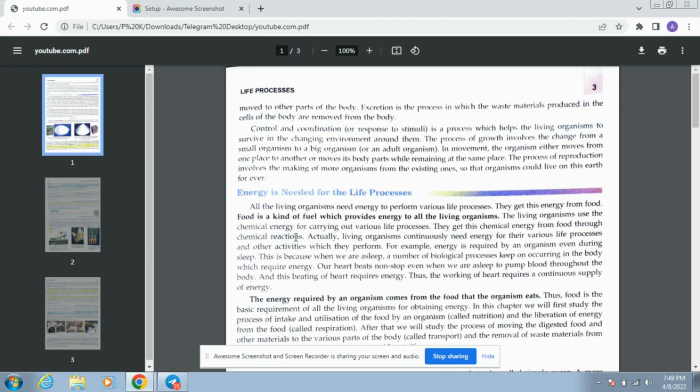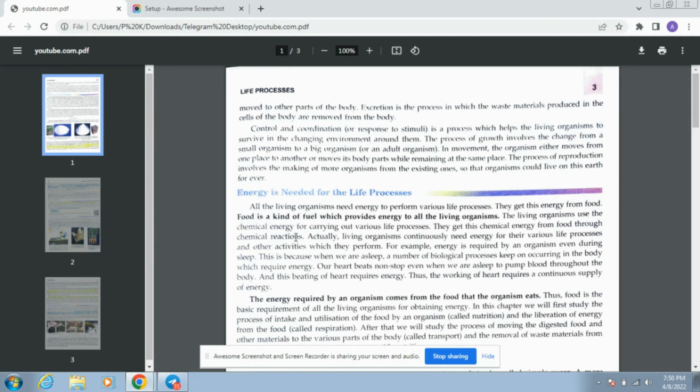All living organisms continuously need energy for various life processes and other activities which they perform. All the living organisms need energy, right?